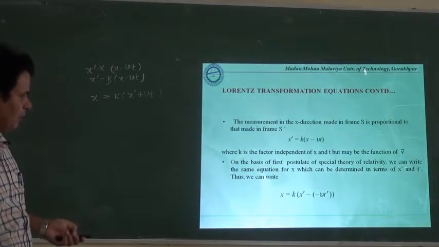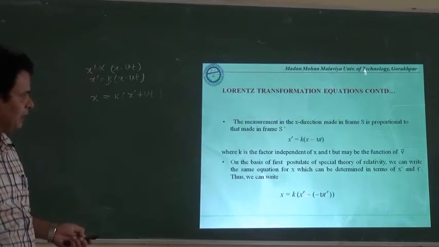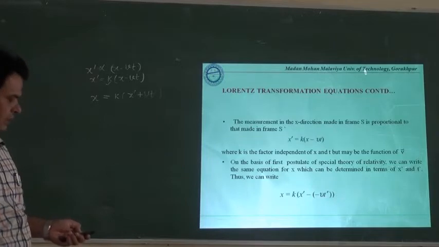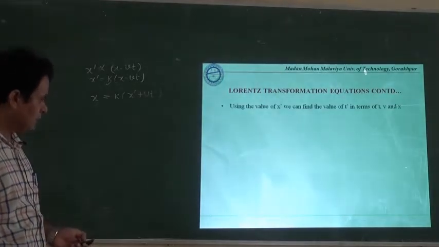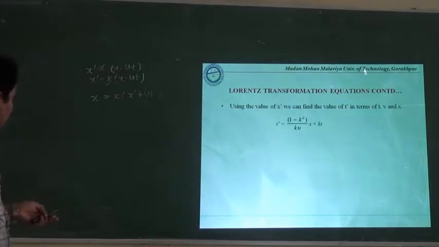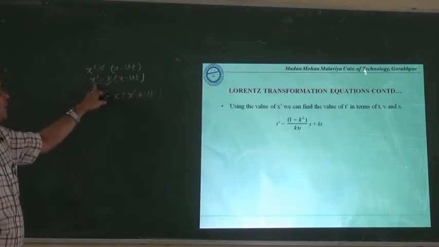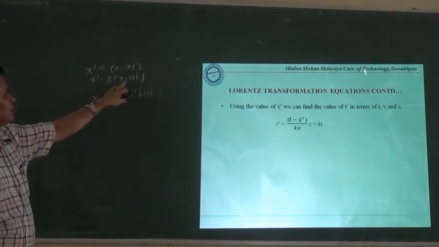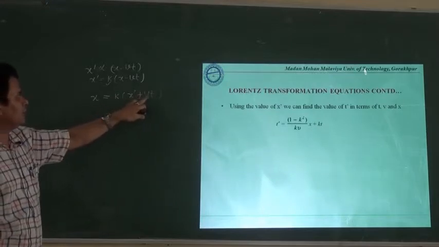Now the same relation that I have already discussed here, x is equal to k times x dash minus vt dash, and finally we will have this relation, that is x dash is equal to k into x minus vt, and x is equal to k times x dash plus vt dash.